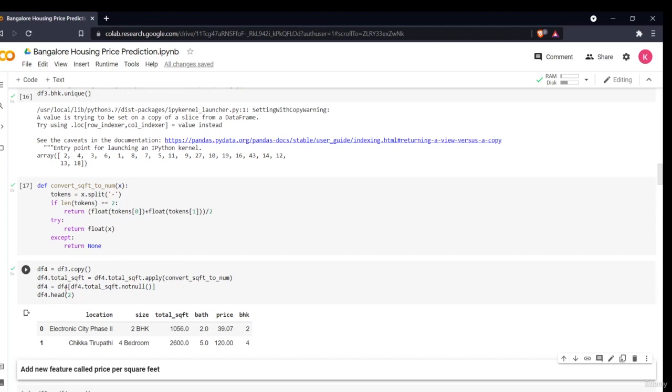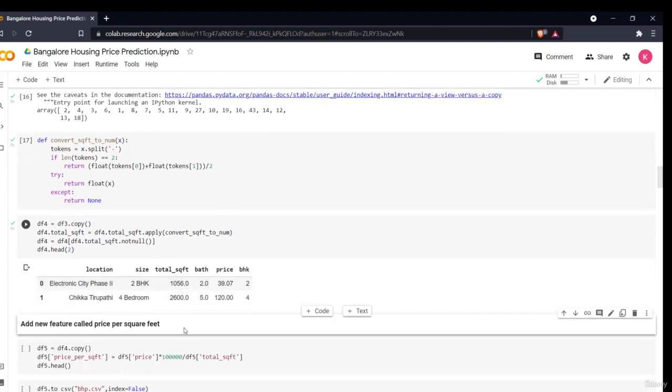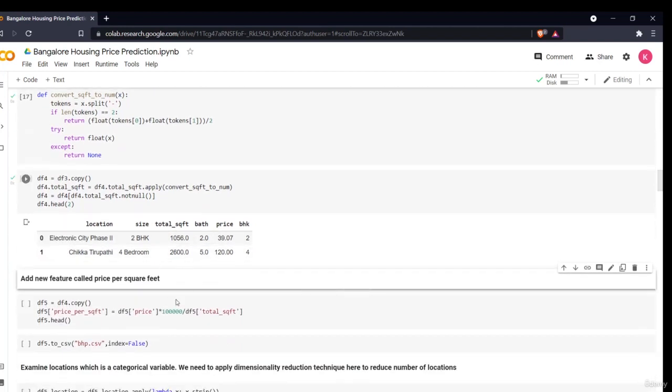So I'm saying okay, df4 and fetch me if there are any null values or not. Okay, now I remove all the null values. Then I'm taking all my data set. Okay, so now this is my data set. I'm taking only my 5 columns, and I've converted my total square foot into a proper float value. Then I'll be adding a new feature which is called price per square feet. What it will give me is the price per square feet.